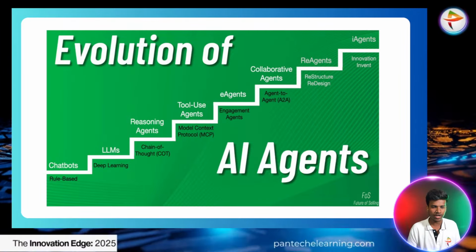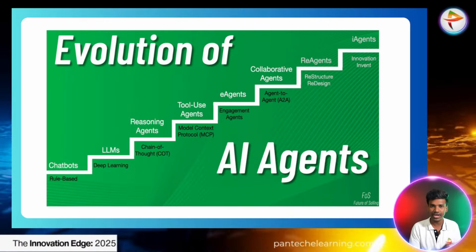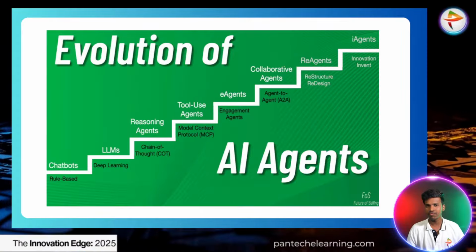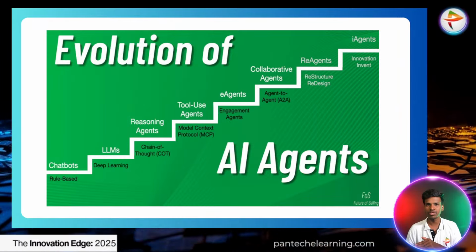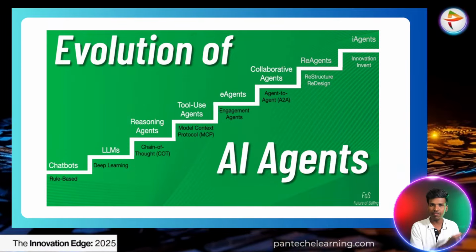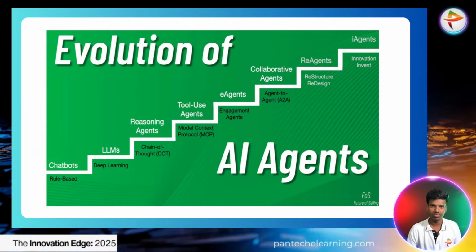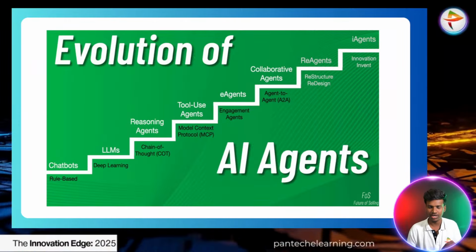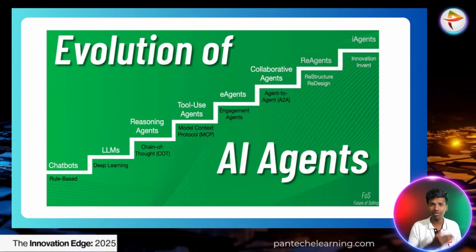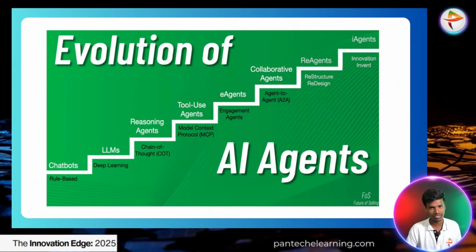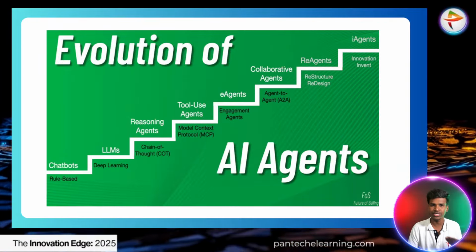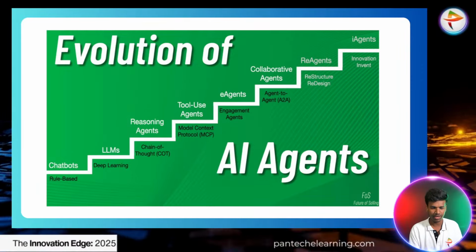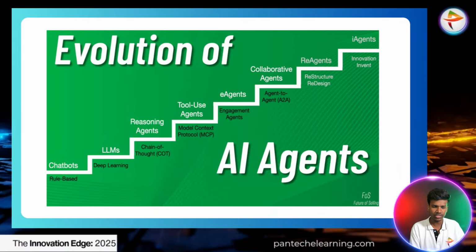Next they upgrade to re-agents. So restructure or redesign agent. That was upgradation. Starting from the ChatGPT 3 model to GPT 5 model, every model gets an update, right? So that was also re-agents. And I agents, that is innovation agent. That means they create new things. In AI we can represent it as generative AI, right? Same like that. This is the evolution of AI agents.